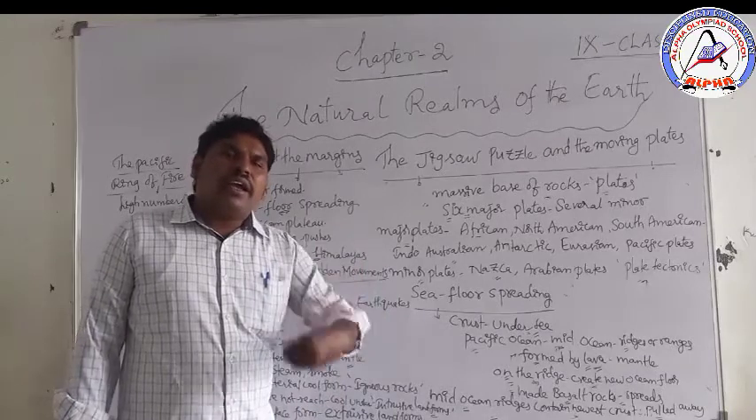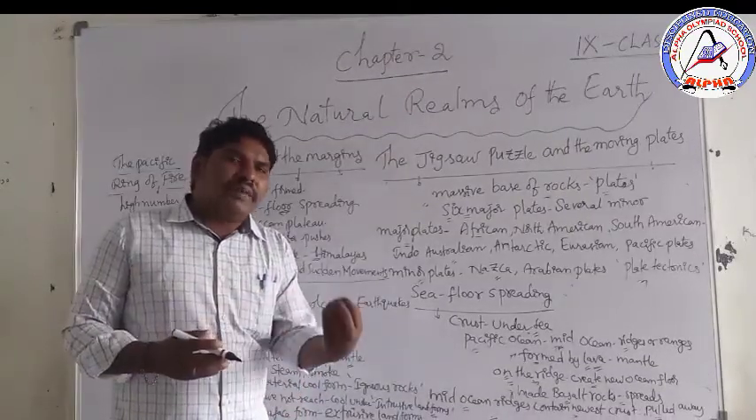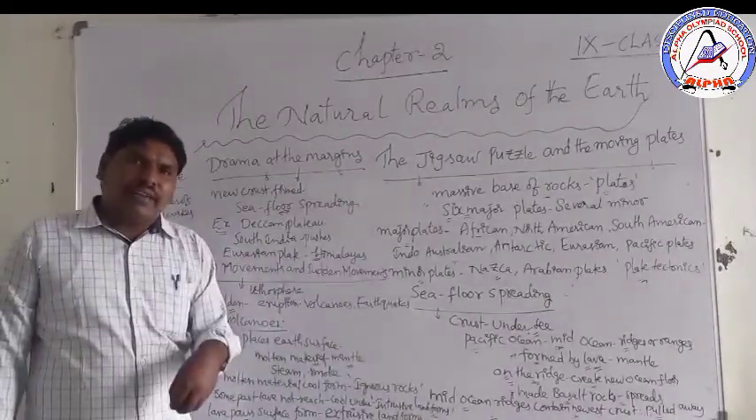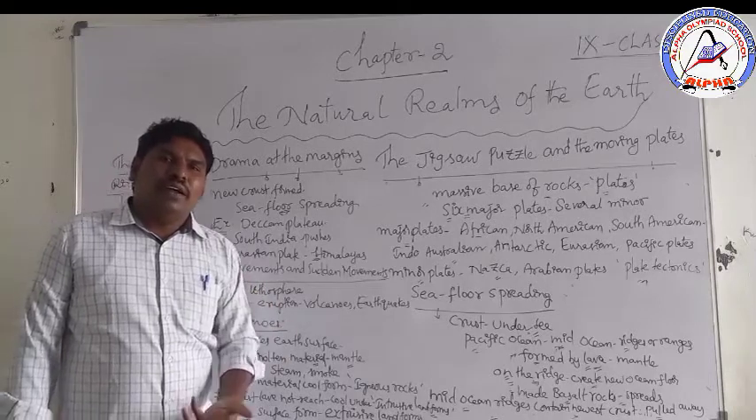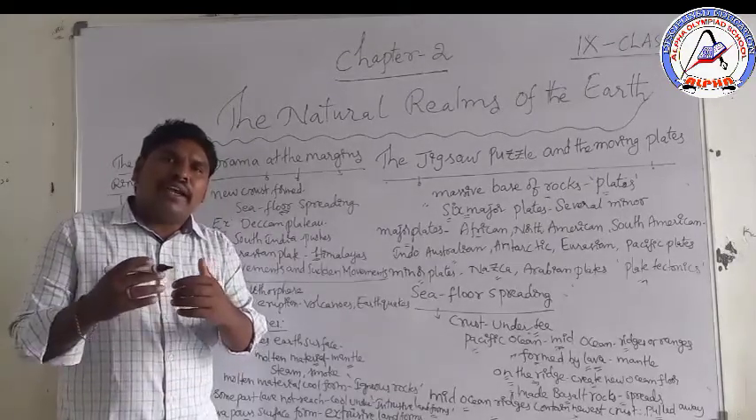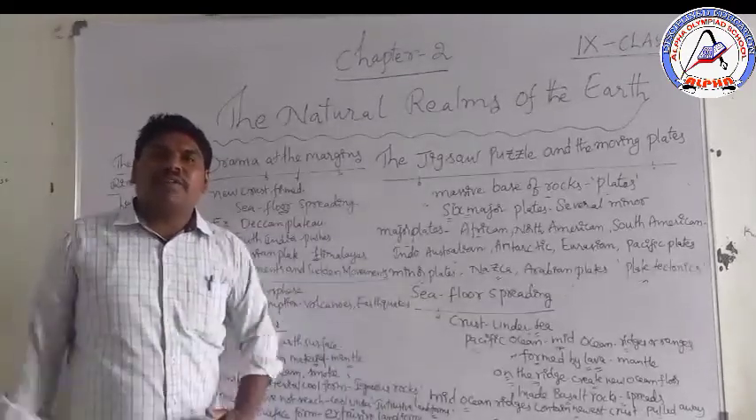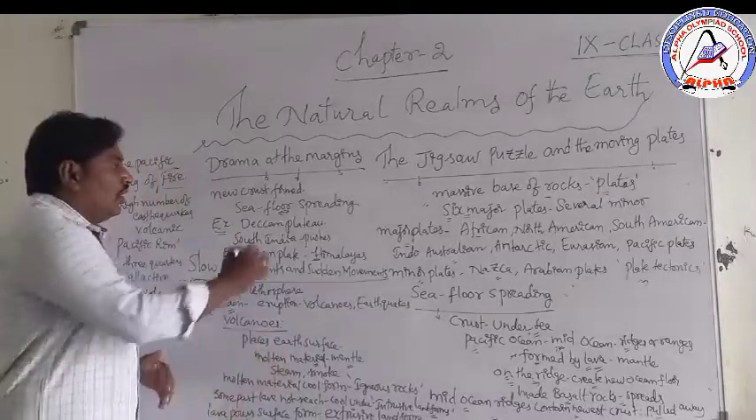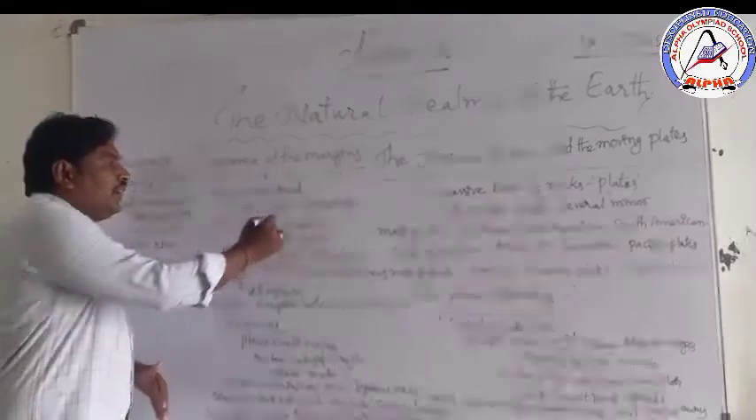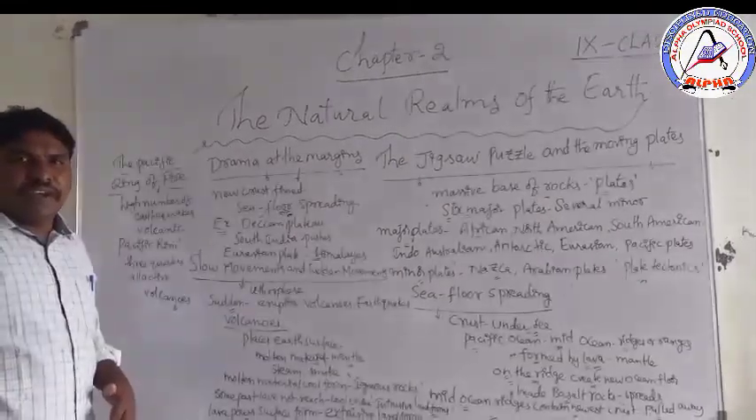When an incoming plate touches another plate, it dips under the stable plate, and when it goes into the mantle, it becomes molten. Molten means hot liquid form. This plate can pull the rest of the plates, and when it pulls them, it can form new crust. When it spreads, we call this sea floor spreading.